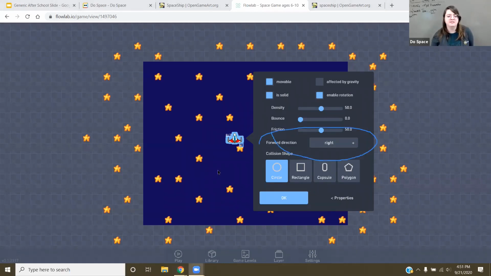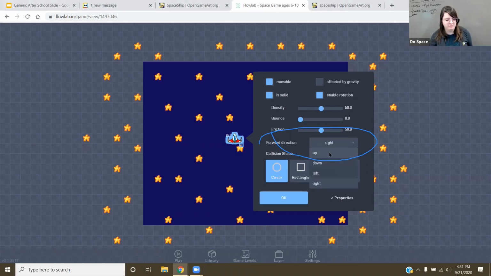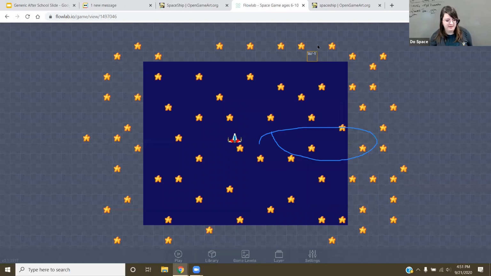Forward direction is the direction that it's moving in. If it's right, my spaceship's going to be sideways. It's going to move by its wing. We want to move it based on where it's pointing. So you look at a picture, look at which part is the front. For mine, my front part is the top. So I'm going to move my forward direction to up. So it moves my image based on the top part right here. Click OK.